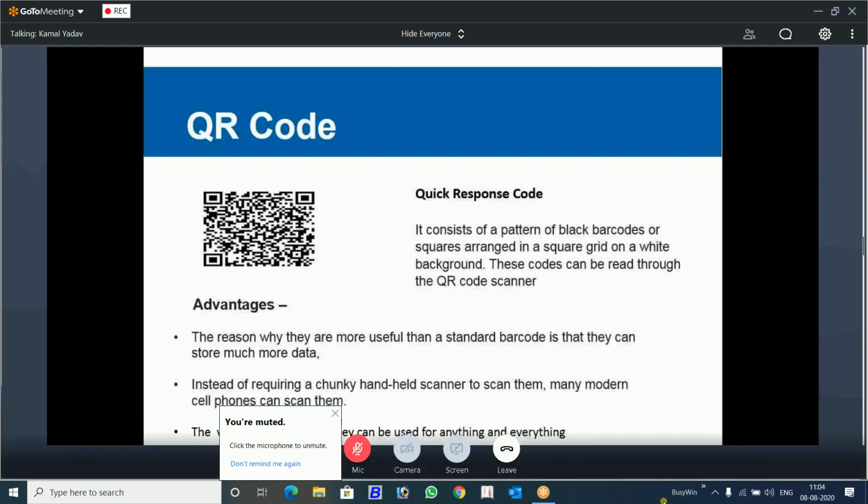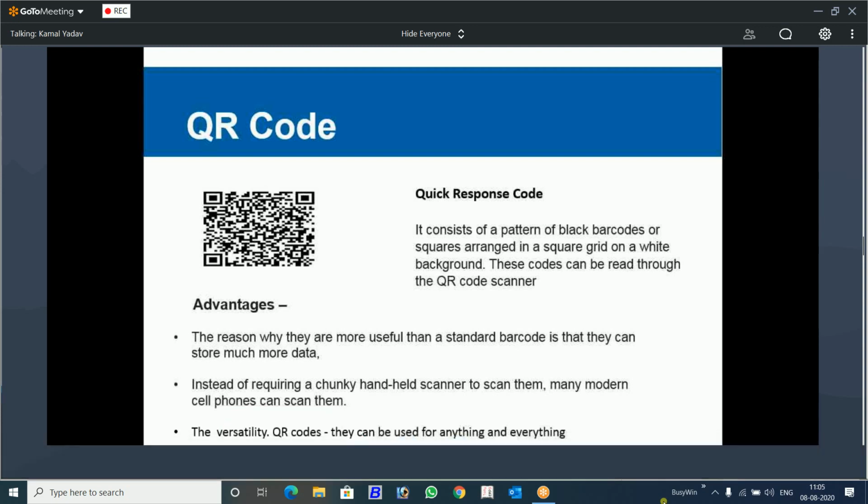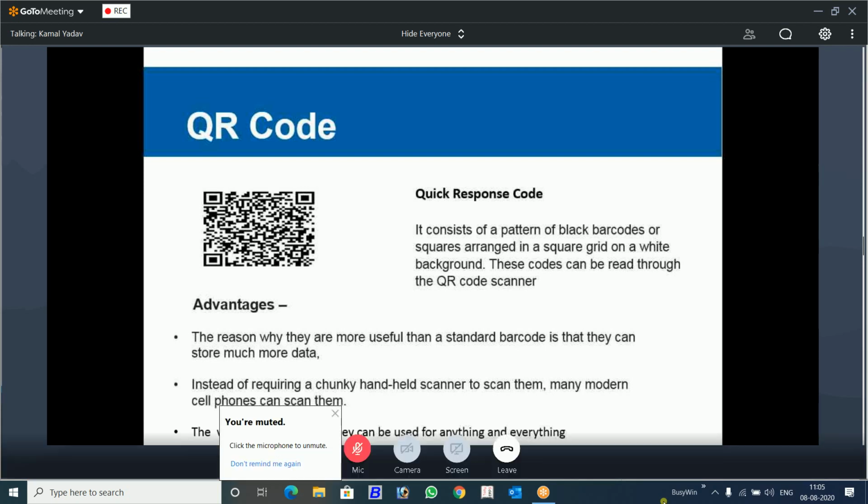So now the question is, why QR code? You must know the advantage of each and every feature. Why am I telling you this? Just knowing the implementation, how the QR code is configured in Busy, how you are going to implement this, is not going to help in your sales.